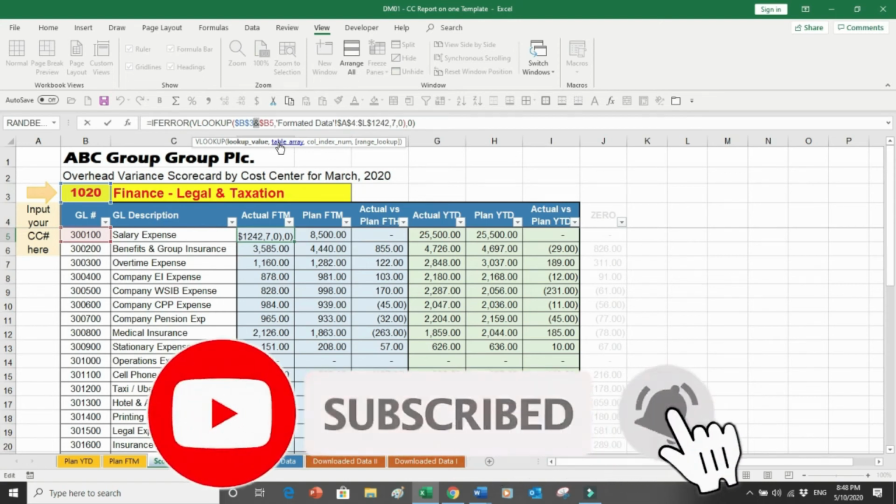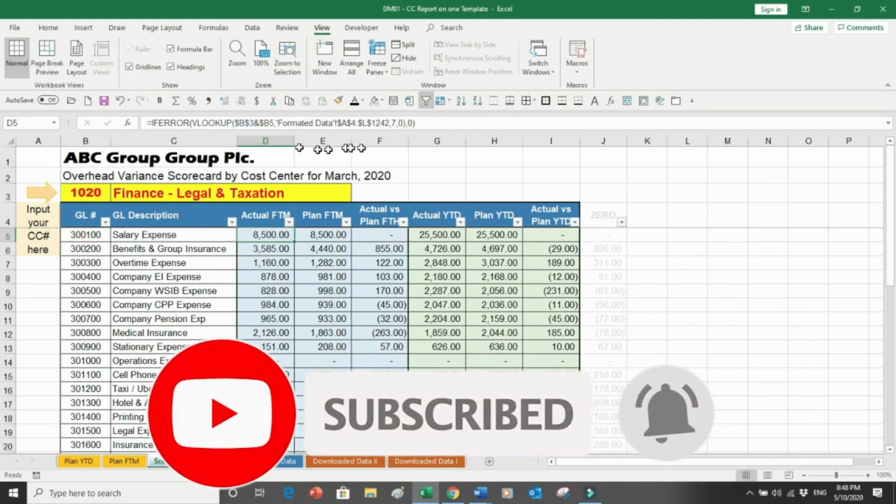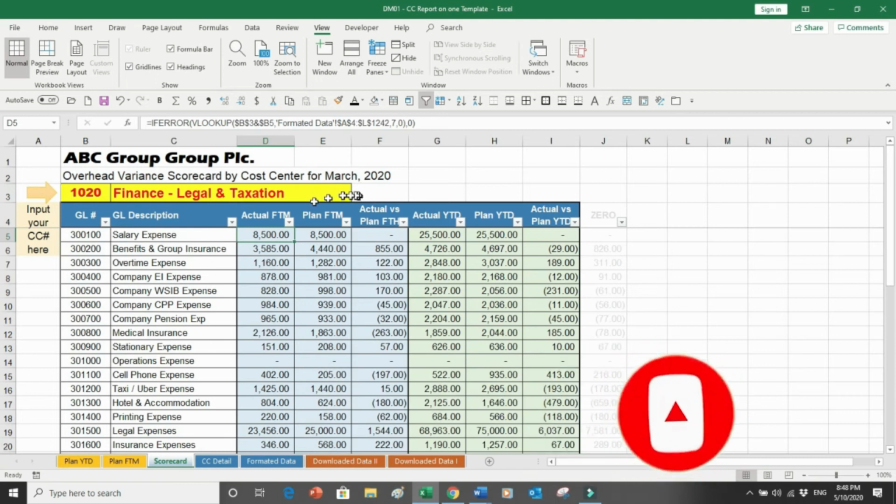Now the system will go and pick the respective GL code, and if something is not there, I can use IFERROR: if it is not found, replace it with 0, don't show me NA and everything. That's how it is working as a simple formula.